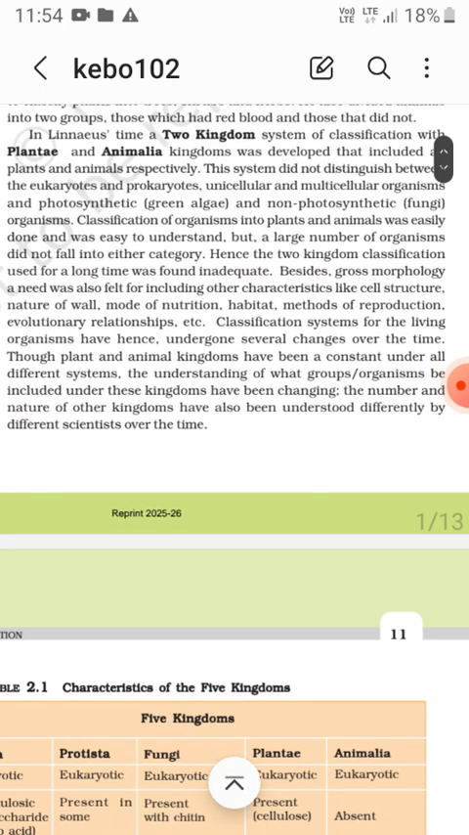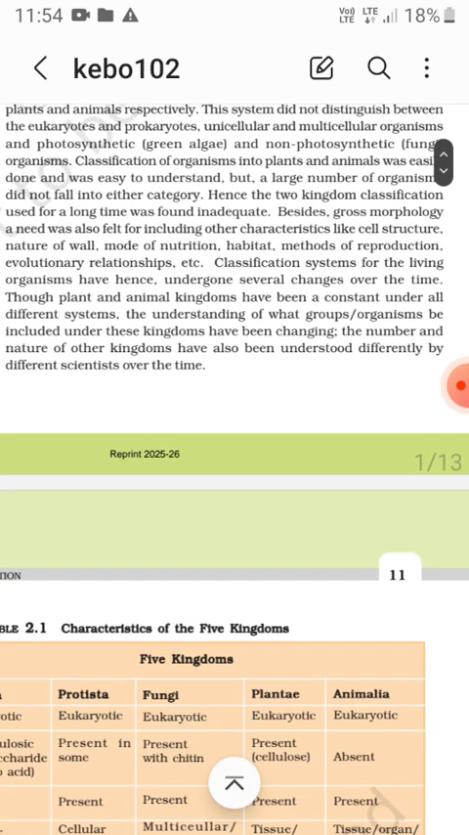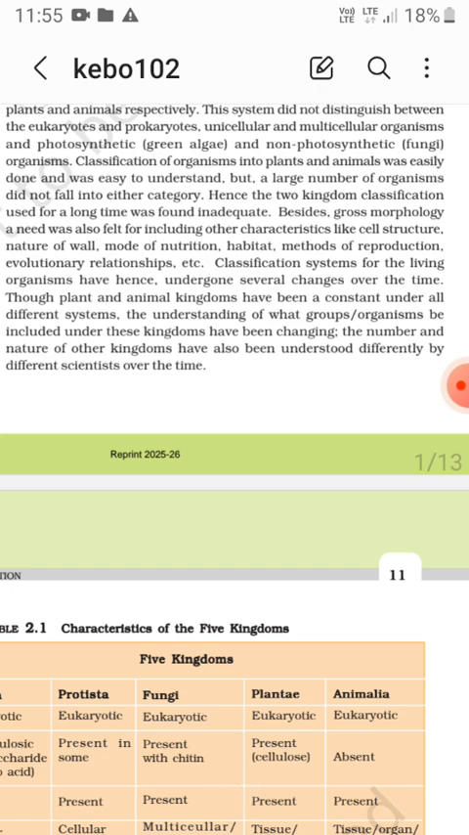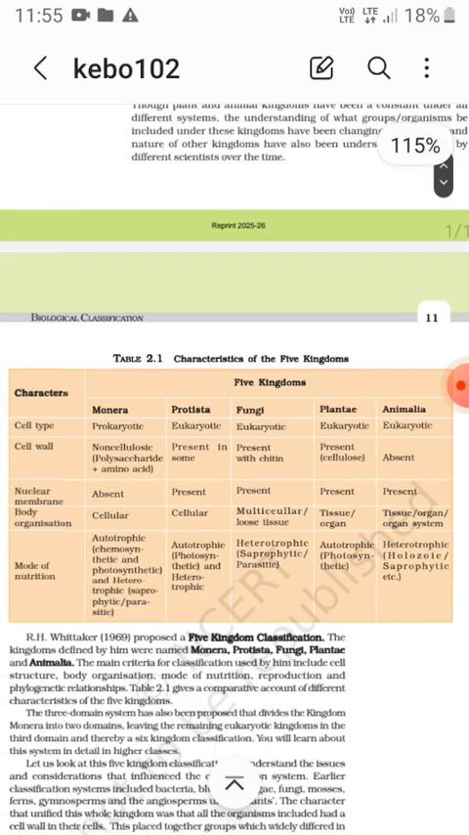Now, besides gross morphology, a need was also felt for cell structure, nature of cell wall, mode of nutrition, habitat, methods of reproduction, and evolutionary relationship. That was the need. A classification system for living organisms has hence undergone several changes over time, though plant and animal kingdoms have been a constant under all different systems, while the understanding of what organisms groups be included under this has changed. So plant and animal kingdoms are constant. So this is it. Now the characteristics of the five kingdoms.